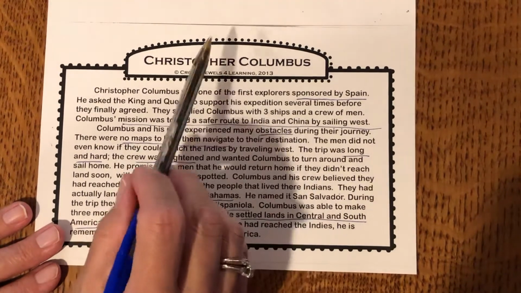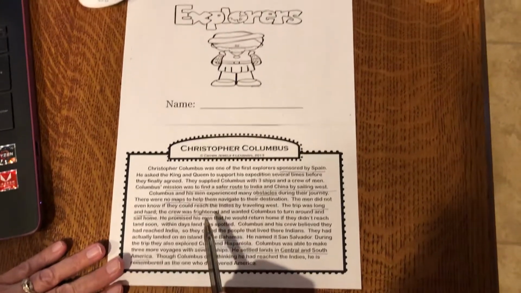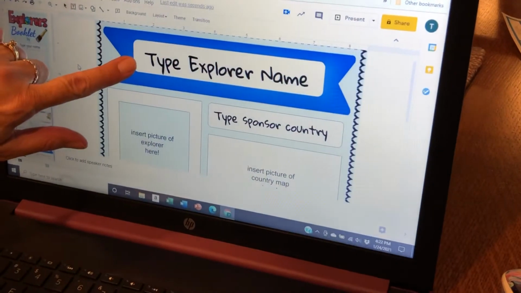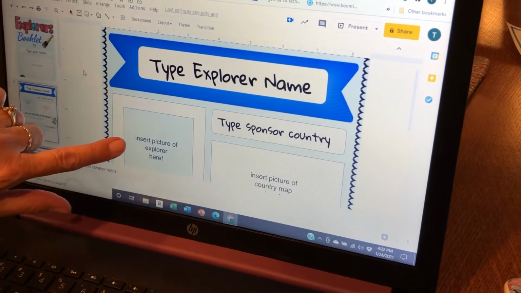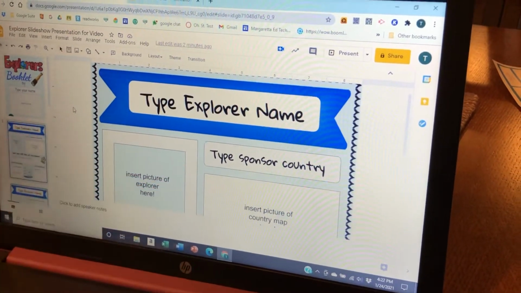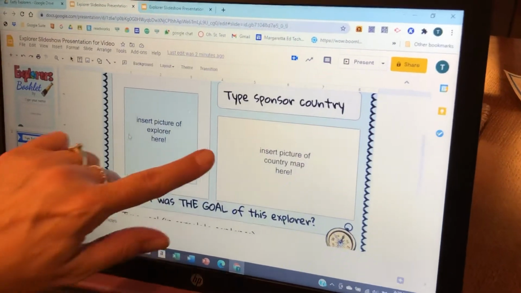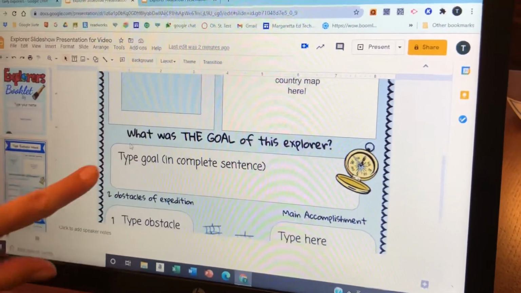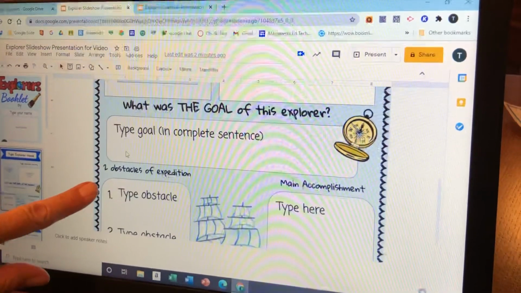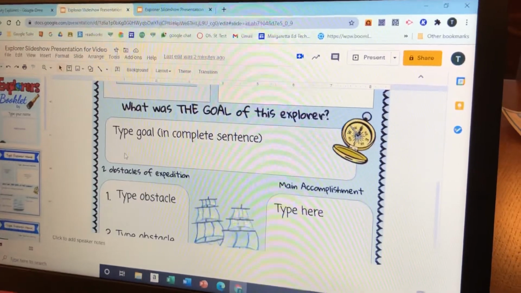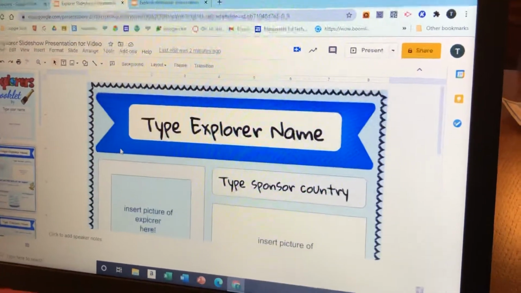Okay, today we're going to read out of our Explorer book and we're going to highlight specific information to fill out our PowerPoint. We're going to type the explorer's name. We'll insert a picture of who the explorer was. We're going to type their sponsor country. We'll insert a map of the country. We'll type their goal in a complete sentence. And we're going to type 2 obstacles of the expedition and the main accomplishment. We're going to do Christopher Columbus together.